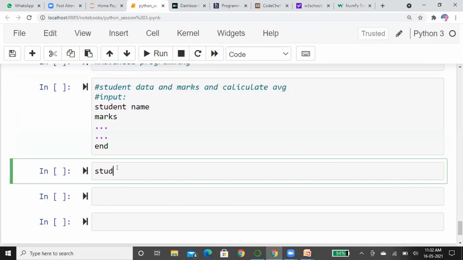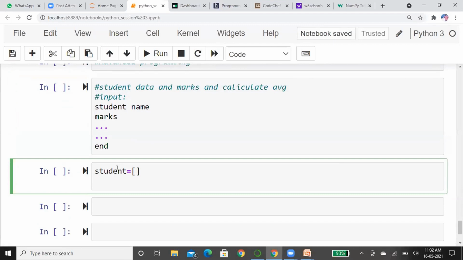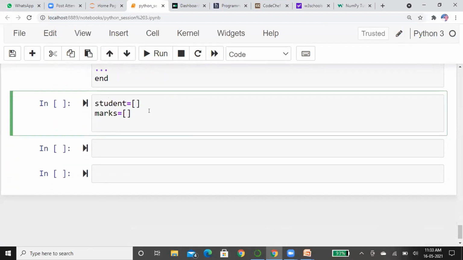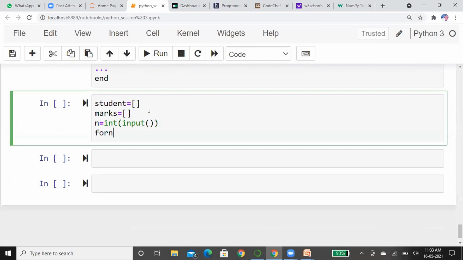Now I'm considering students as a list. Next, marks as another list. Now I'm going to read an input as the number of students. First we read how many students there are. Then for every student, I will append the name into the students list and the marks into the marks list.